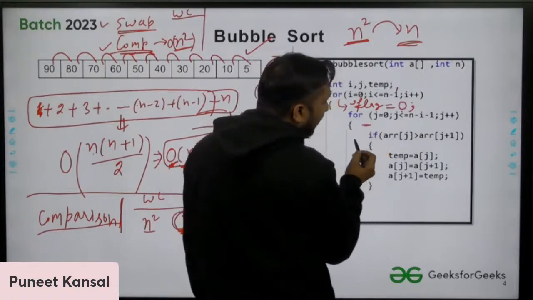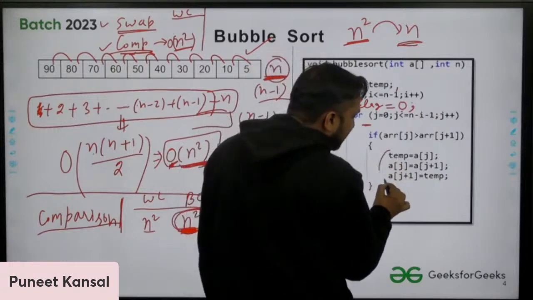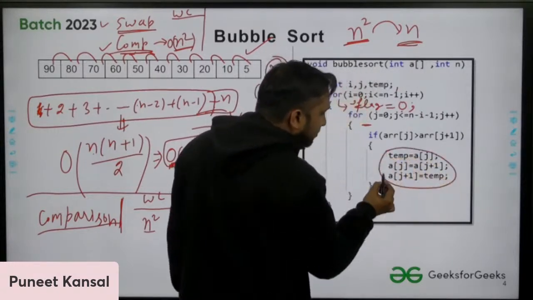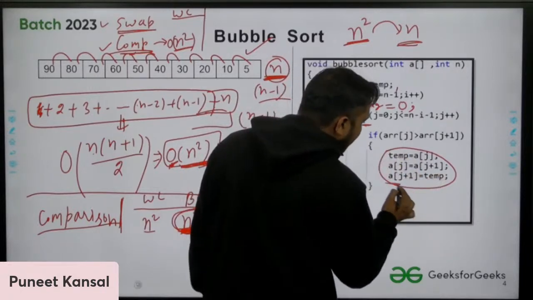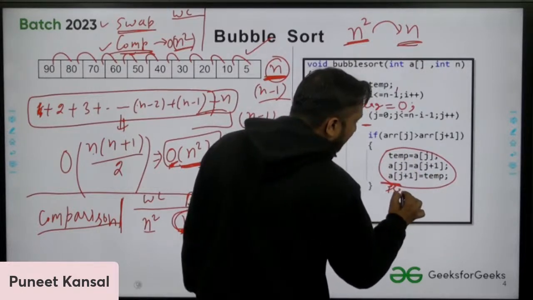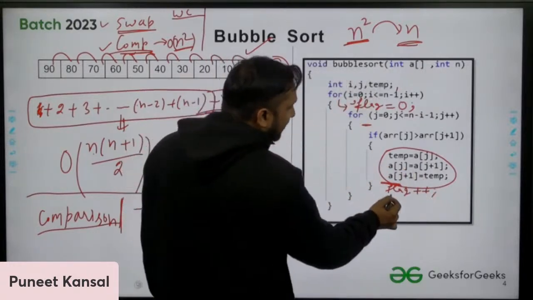After coming into the internal loop, if I'm performing any swap, in the if condition I can write one more statement: flag plus plus. I'm incrementing the flag.